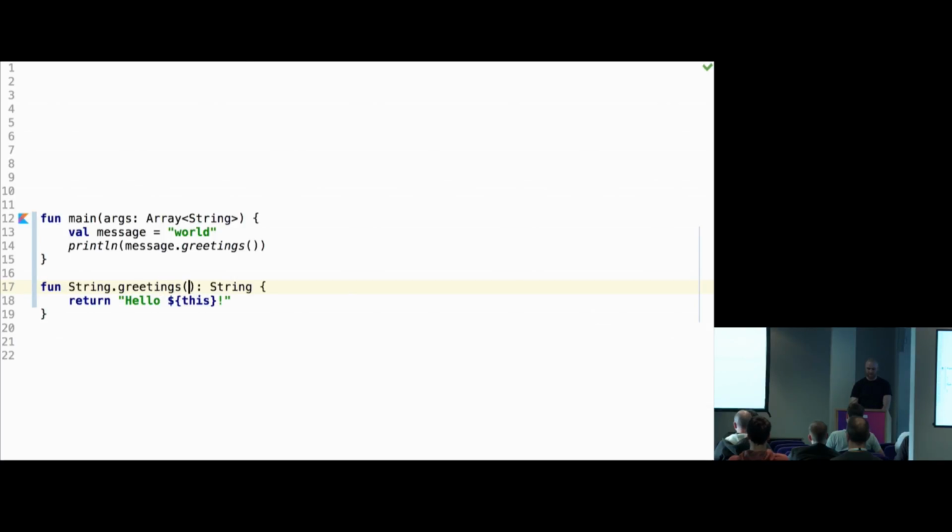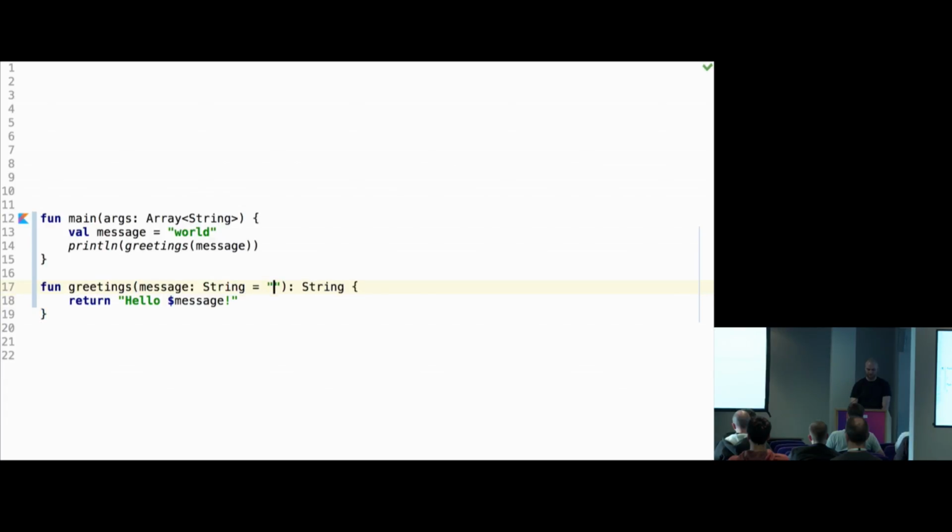I'll undo this for a second. Also, unlike a few languages, you cannot reassign arguments to functions. So it says val cannot be reassigned. We could try var, but it's also an error. So we basically cannot reassign arguments, quite strict in terms of that.